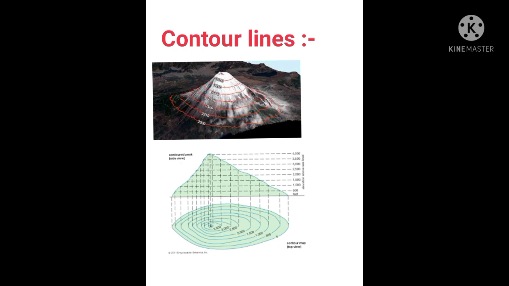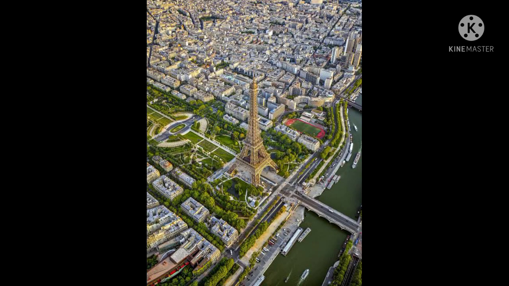Next topic is contour lines. Already studied in the 7th class. You can see here a contour lines picture. These contour lines show the height of places. These are not the same height. What are contour lines? A line on a map joining points of equal height above or below sea level. These are called contour lines. They are an important way of showing the rise and fall of the land on a map.